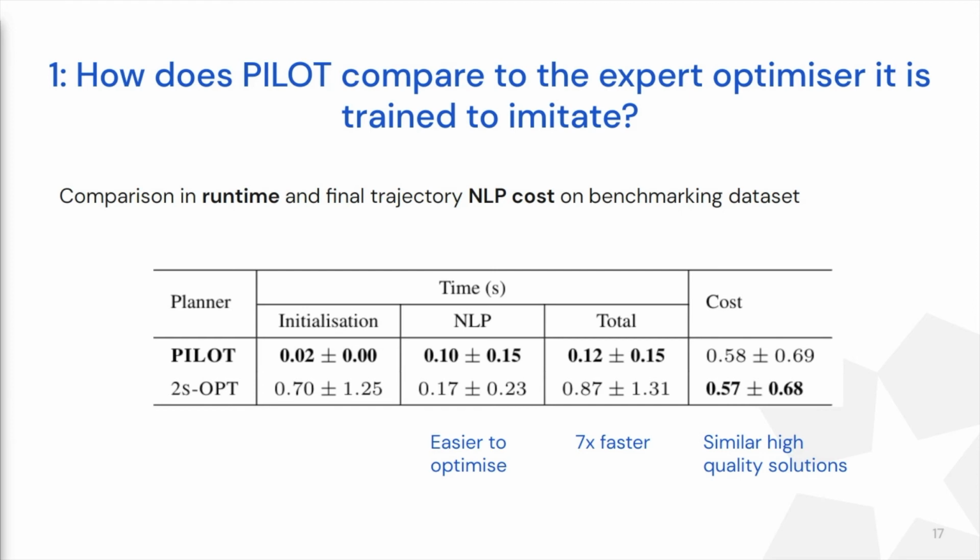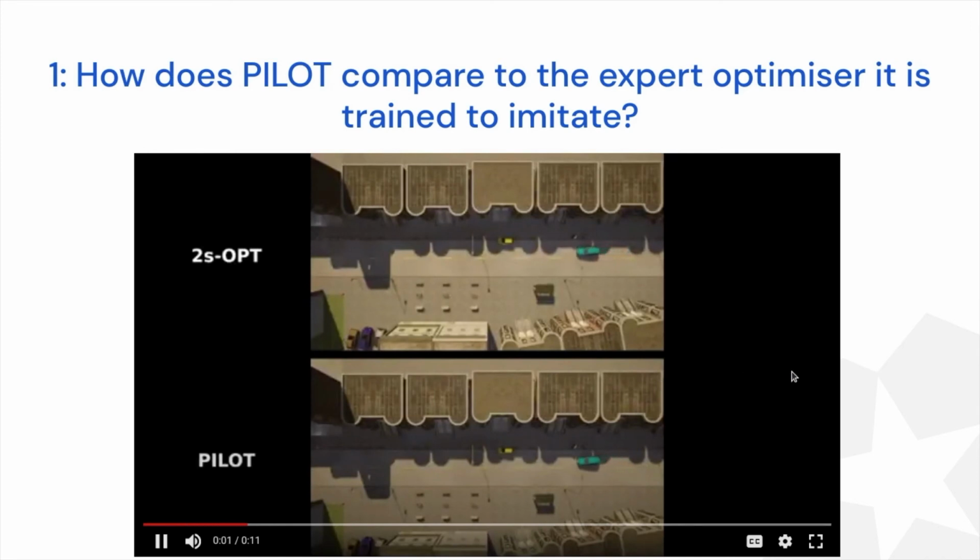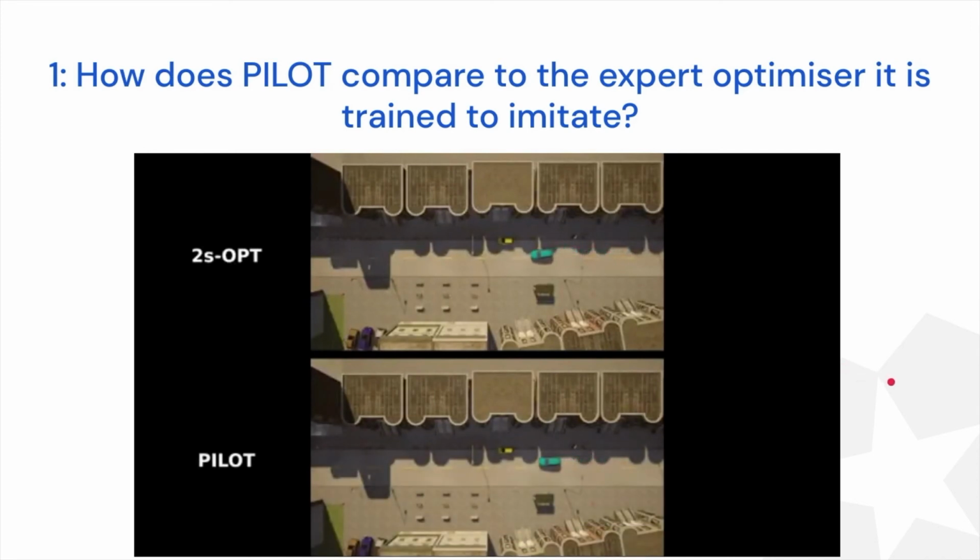So here we compare to 2S-opt. Pilot achieves a significant reduction in runtime. It's around 7 times faster when comparing to 2S-opt, which is what it imitates, while hardly sacrificing planning quality. There's a minimal average increase here in the optimizer cost function. And this whole comparison is made over the 962 out of the 1,000 problems from the benchmarking dataset where both Pilot and 2S-opt converge. And this video shows 2S-opt and Pilot actually running with the planner in the loop for this simple overtake scenario.